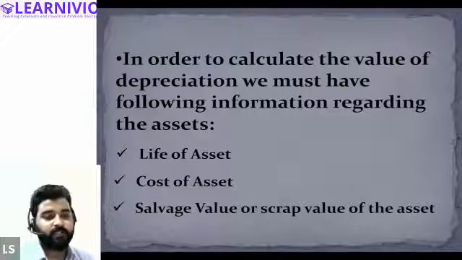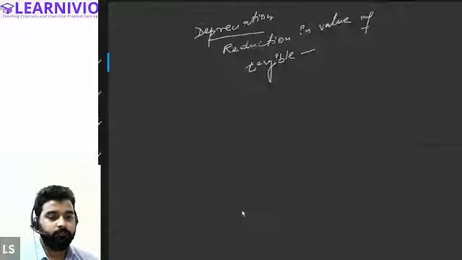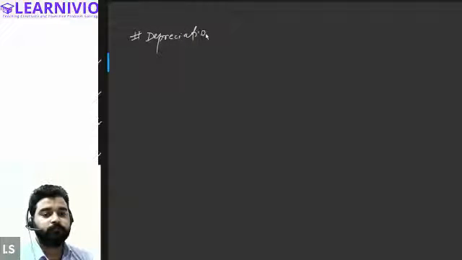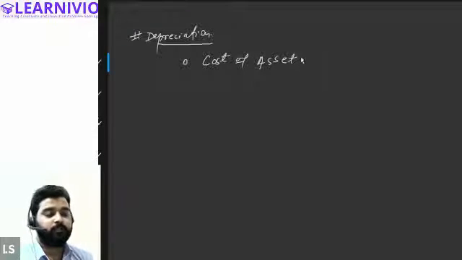Let me give you an example to make this more clear. In order to calculate the value of depreciation, we need to have at least three pieces of information. The first thing is the value of the asset. In fact, the cost of the asset is the more appropriate term. Cost of the asset should be known.